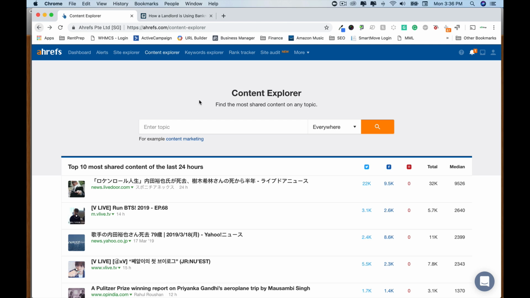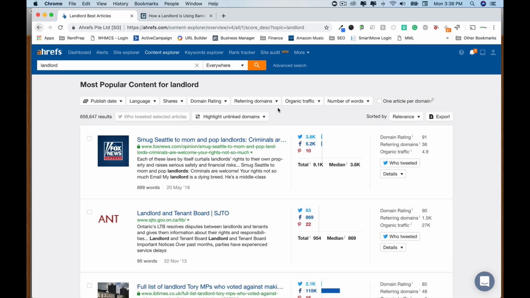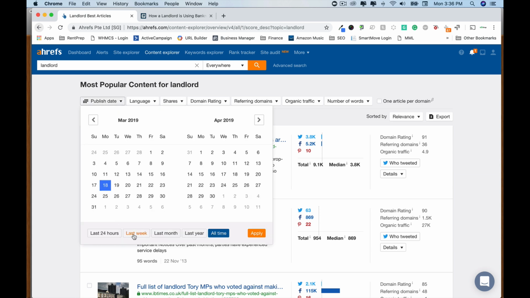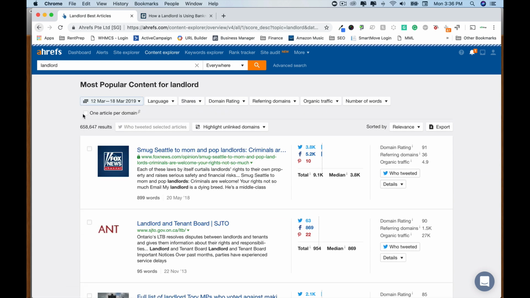For the In the News podcast episodes, we researched this using Content Explorer on the Ahrefs tool. This is a paid tool that we have. What I'll do is I'll enter the word landlord and I'll hit enter. Sometimes if I get too many of these popping up, I'll use these filters. I always use the filter of last week. So publish date goes down to last week.